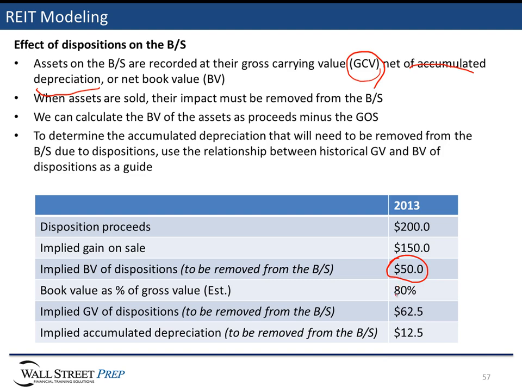Well, with that forecast, we can back into the implied gross carrying value of dispositions. That means that an asset that we're selling that has a book value of $50 million, we're forecasting has a gross carrying value of $62.5 million, which by definition implies that the accumulated depreciation that's going to be removed from the balance sheet is $12.5 million. Just bear in mind that these two net out to the impact of 50, but they are comprised of two different elements, and that's going to matter when we forecast our balance sheet.